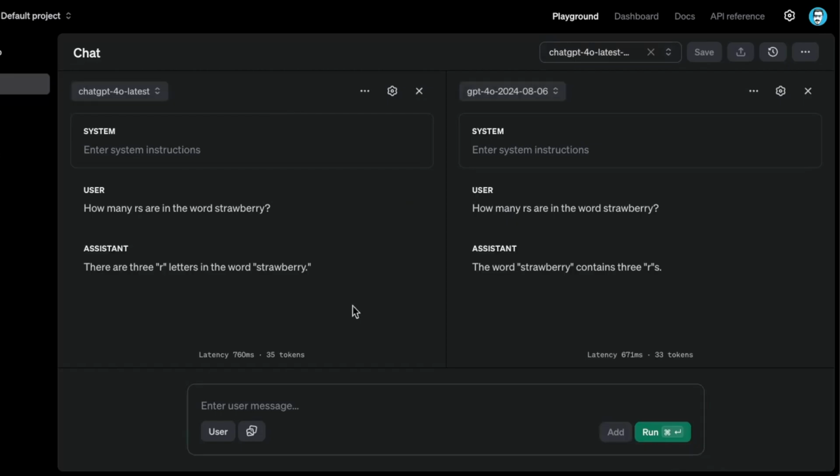So let's test. All right, so here we have, there are three R's letters in the word strawberry. So it looks like this is the first time I'm seeing any ChatGPT model get this right. It was very consistently getting this wrong. So it's good to see this.